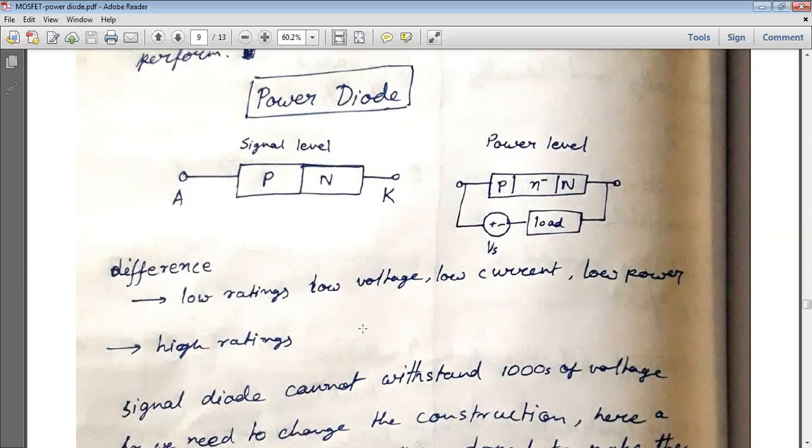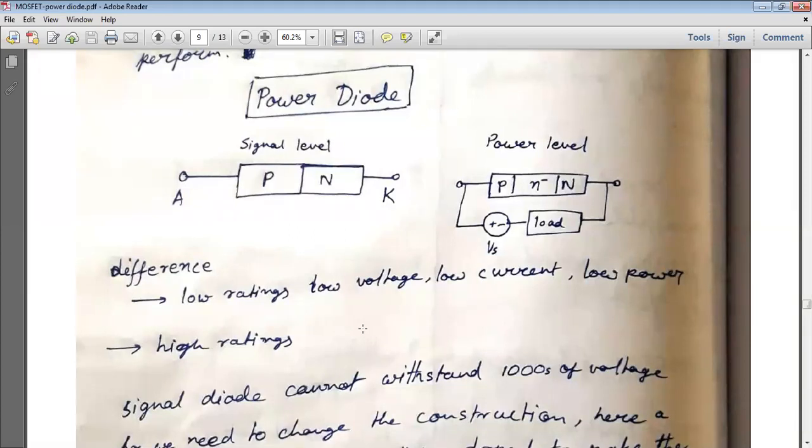Here, between two plates, one positive and another negative, a lightly doped layer is inserted, and it looks like a capacitance. There are two highly doped and charged plates. In between them, the N minus layer acts as the dielectric medium of a capacitor. So the total construction is just like a capacitor.